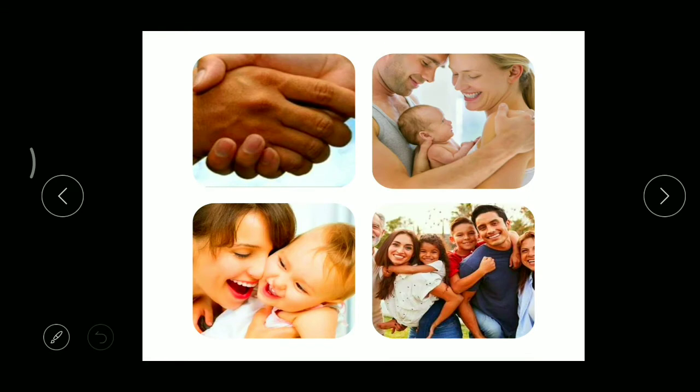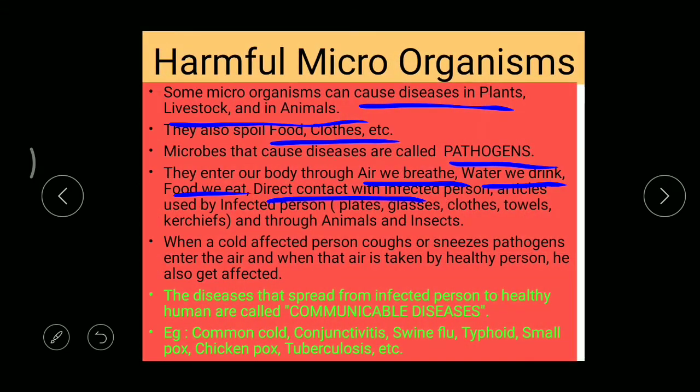Here, when we meet with people, we shake hands, and even among the family members, like between the parents and the children, we can find very close contacts. If anyone is suffering from any disease in a family, then automatically, because of this close contact or physical contact, the other people also get the disease. So what do we call this? This is called physical contact. Okay, then what's the next one?